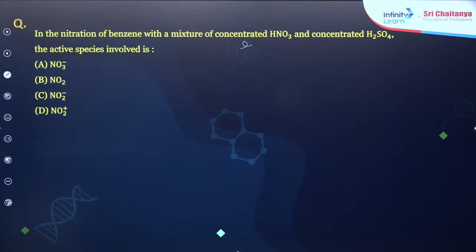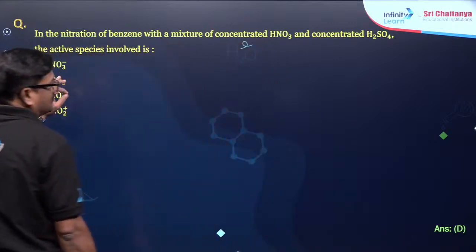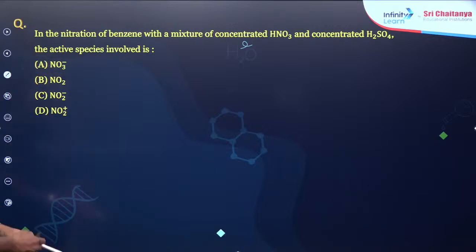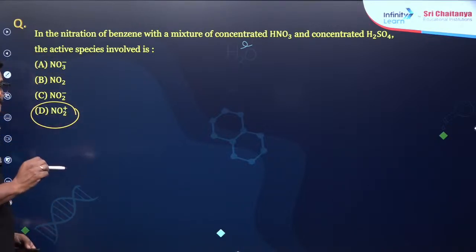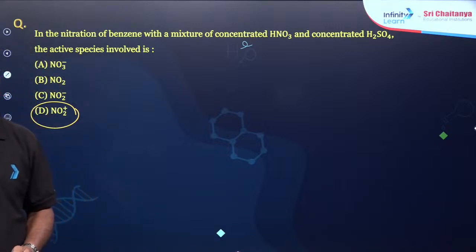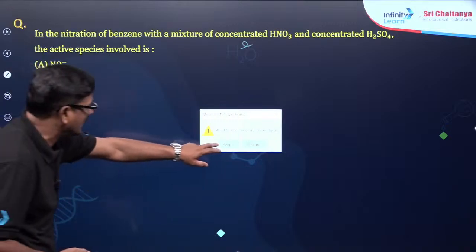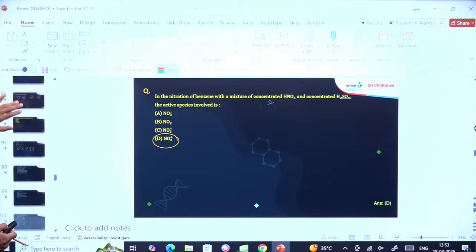Okay, next question. Just give me the answer. So here the nitration of benzene with a mixture of concentrated HNO3 and concentrated H2SO4, the active species present in it is going to be NO2 plus. Okay, I just want to give you the overall active species with the 5 golden reactions of benzene. I'll come back to that.